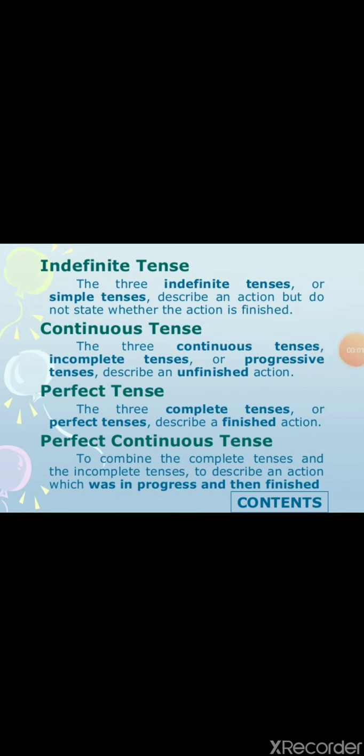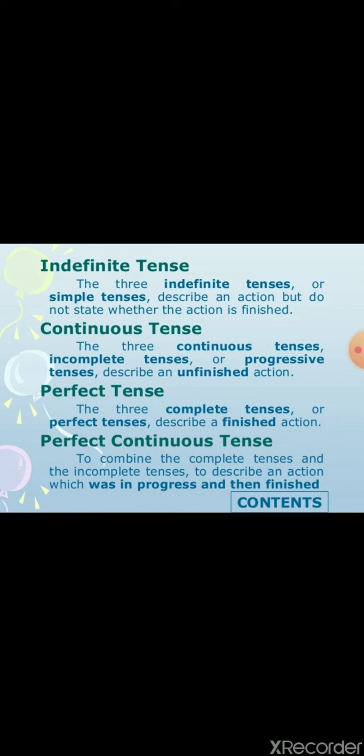Now the four aspects we will be doing in this slide. Indefinite tense. The three indefinite tenses or simple tenses describe an action but do not state whether the action is finished. So what does it mean? Simple indefinite means the three indefinite tenses in all three categories, that is past, future, present. They describe an action but do not state whether the action has finished or not.